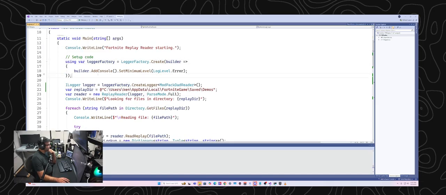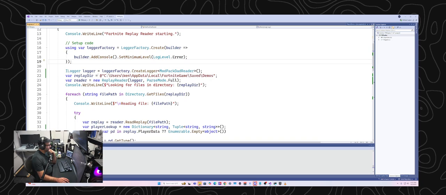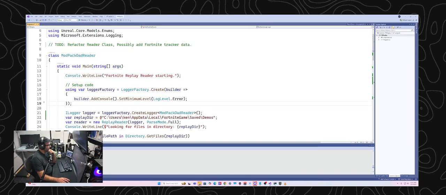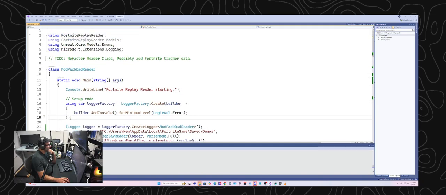All right, well, let's go look through the code here real quick, and see if anybody has any questions. Basically, I'm using this library called Fortnite Replay Reader, which was written by someone who I think just reverse engineered the replay file format. The replay file on your computer is basically compressed binary data, and you can't open the file and look at it. It's just going to look like a bunch of gobbledygook.